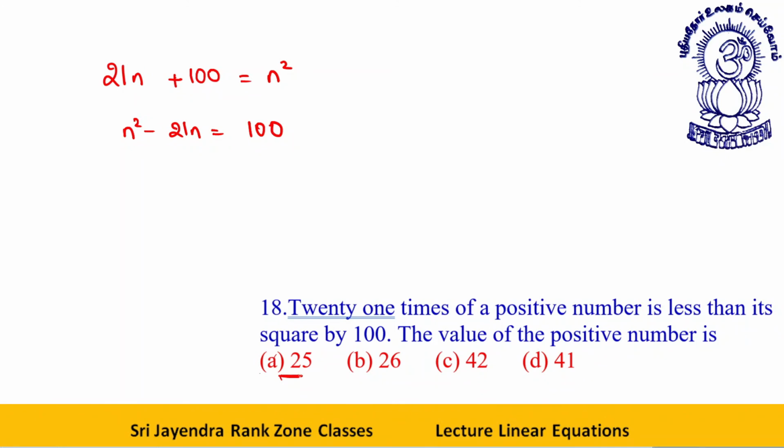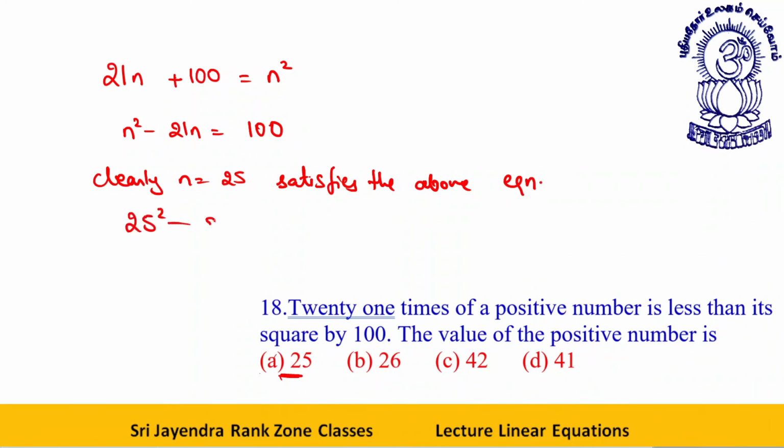Among the options, can you figure out clearly whether n is equal to 25 satisfies the above equation? How come? 25 square minus 21 into 25. You can easily check.